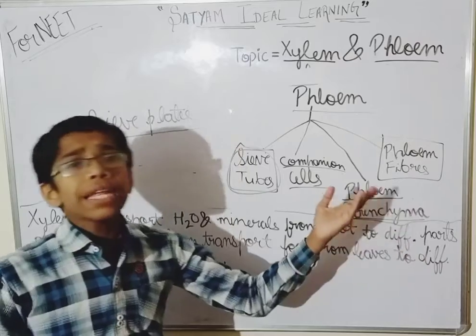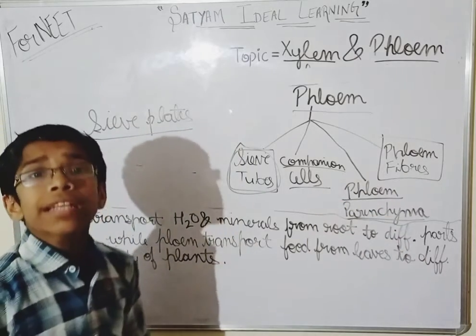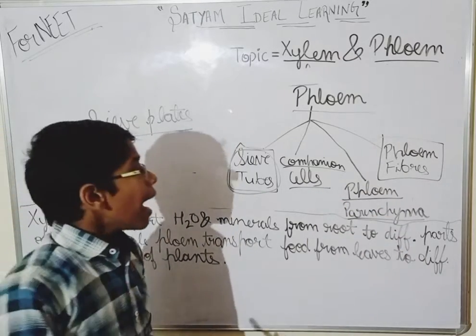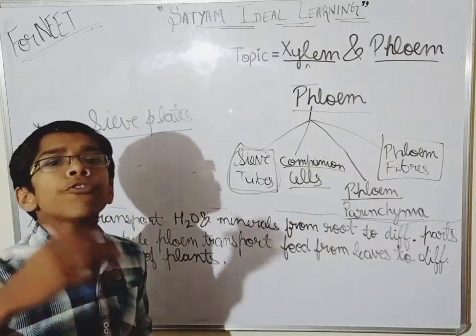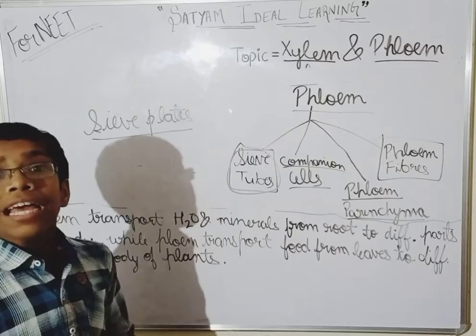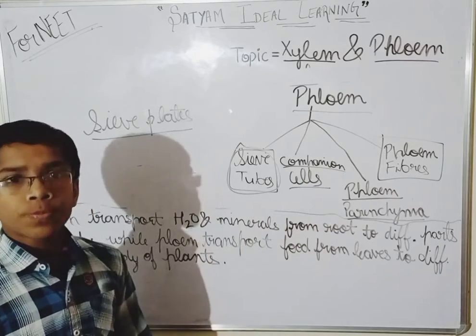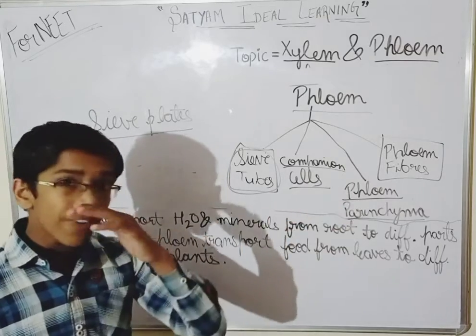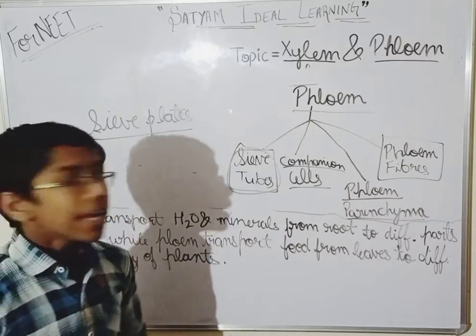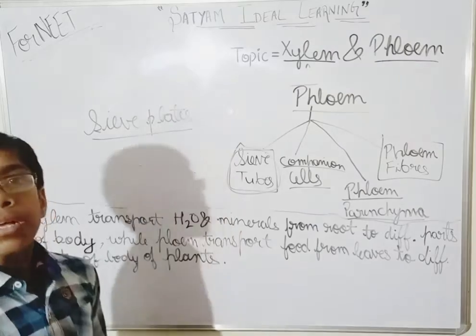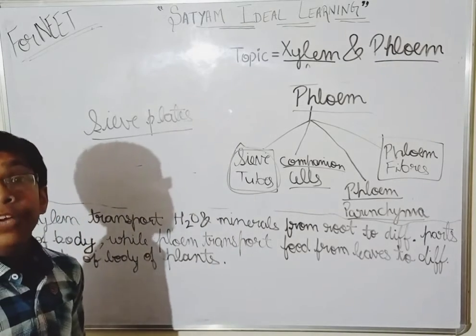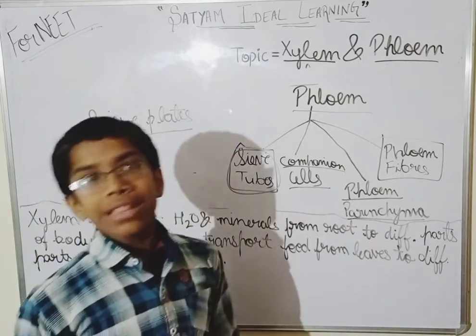Phloem parenchyma, as the name suggests, is made up of parenchymatous cells, living cells it is. It helps in the transportation of food as well as it stores the food also. Okay, and it is also not found in all kinds of plants. It is not found in the monocot plants, like garlic, like wheat. So it is not found in them.